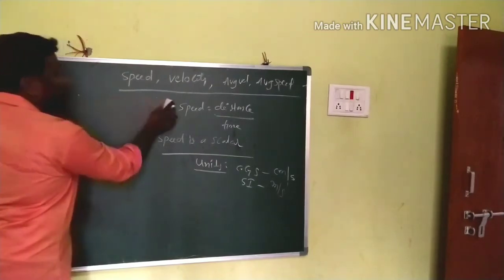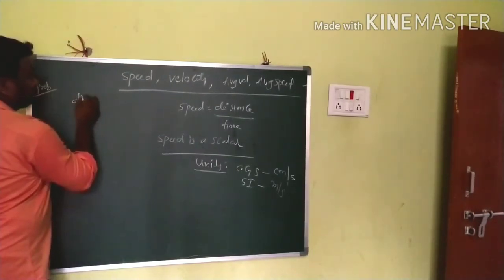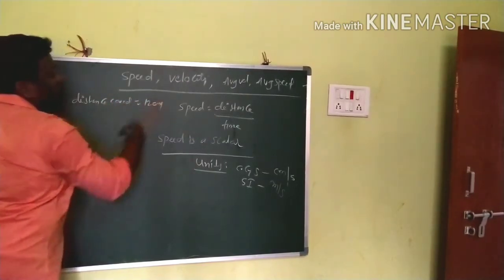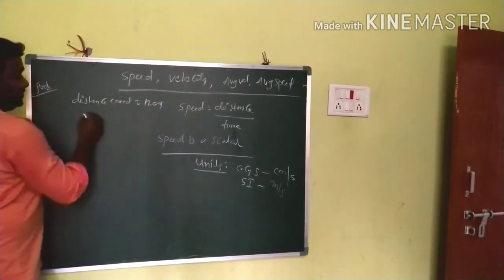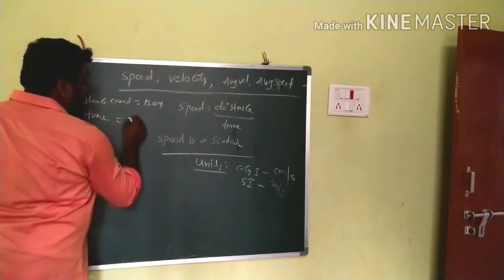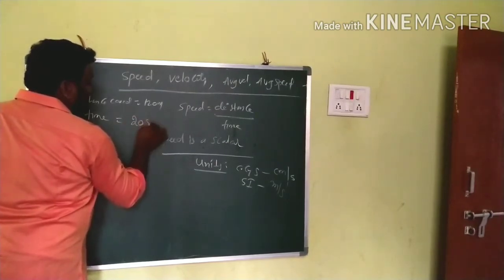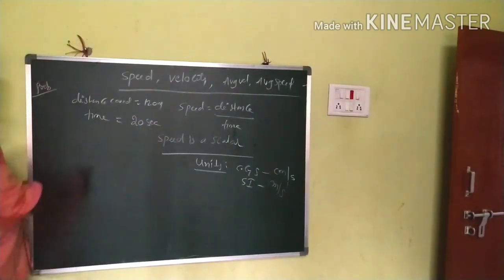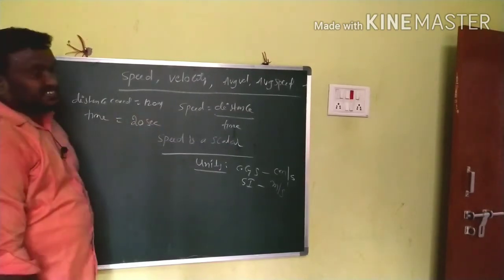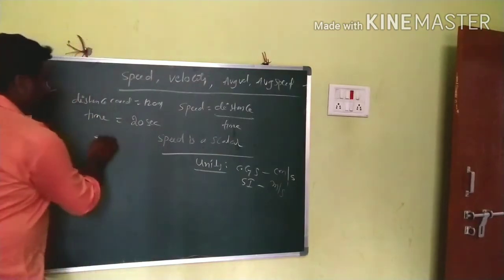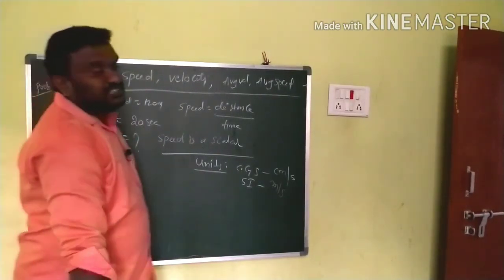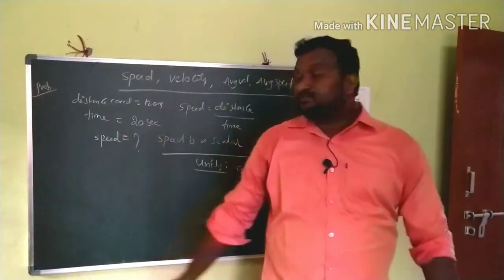First I am taking the distance covered, which is 120 meters. For time I am taking 20 seconds. The distance covered by the body is 120 meters, time is 20 seconds. Then find its speed. That is the question.